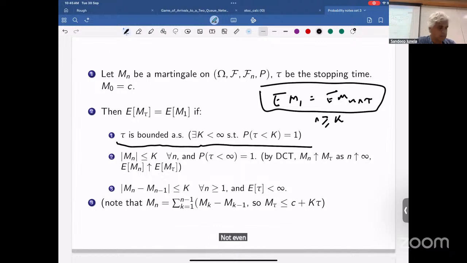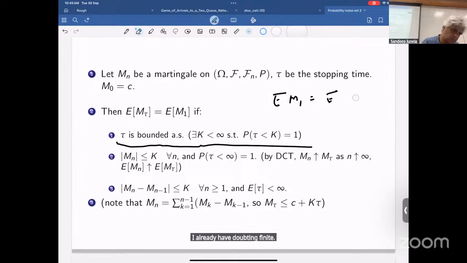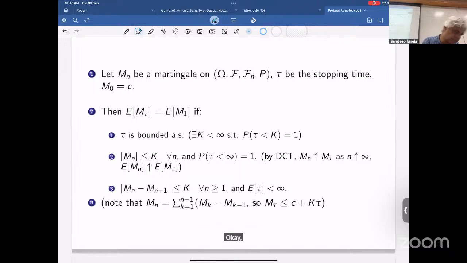I don't even need almost sure convergence here. My tau is bounded, so I already have tau being finite. So this one is very easy.